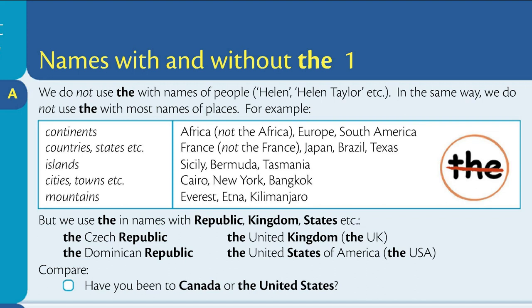Islands: Sicily, Bermuda, Tasmania. Cities, towns, etc.: Cairo, New York, Bangkok. Mountains: Everest, Etna, Kilimanjaro.